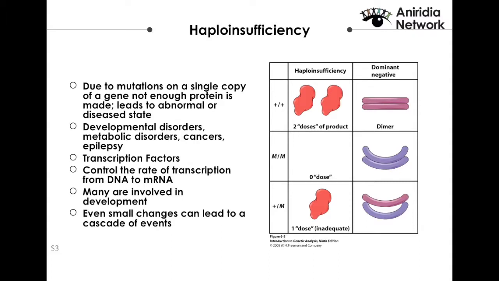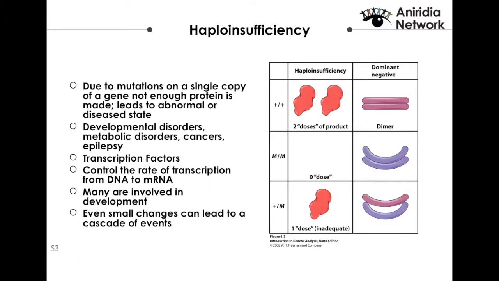Aniridia is haploinsufficiency. Haploinsufficiency in general can lead to developmental disorders, metabolic disorders. They are responsible for some type of cancer and epilepsy. A set of genes that is strongly correlated with haploinsufficiency are called transcription factors. And what they do, essentially, they regulate the rate of transcription, how fast and how much you make of proteins of other genes.